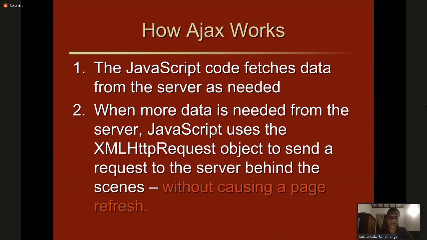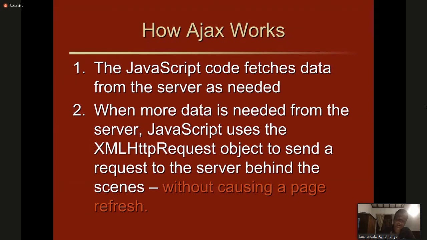Now let's see how Ajax works. The JavaScript code fetches the data from the server as needed, right? JavaScript code puts its hand into the server and asks the server to give some kind of data. JavaScript is the one asking for the data from the server.